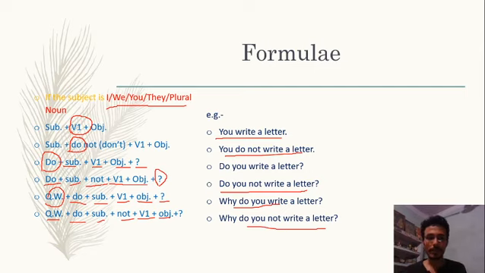So here we studied that if the subject is I, we, you, they or plural noun, in that case which helping verb or main verb is used in present indefinite tense. In the next slide we'll discuss if the subject is third person singular, in that case, what will be the helping verb and how the main verb will be used.